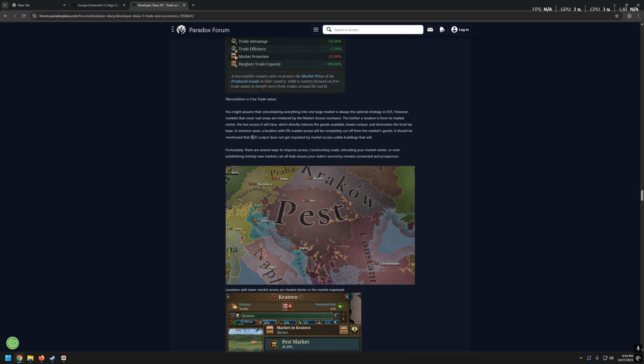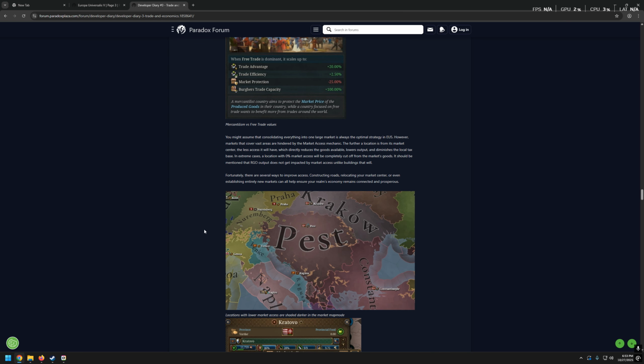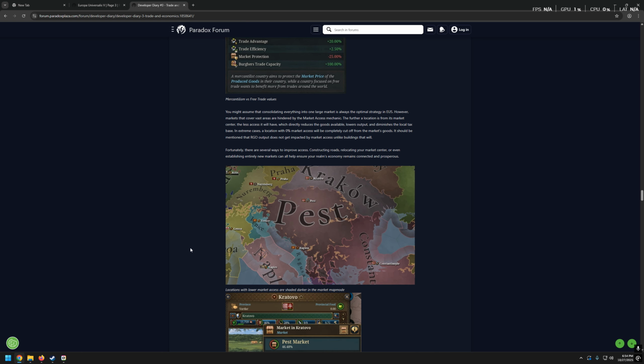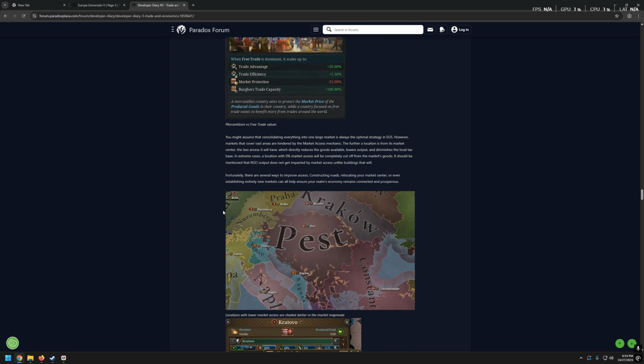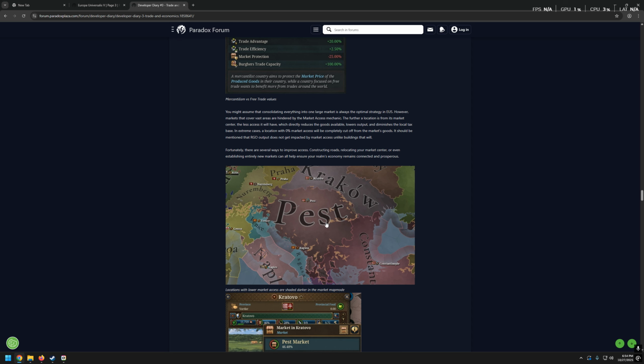Okay, so RGOs are not affected by the markets, but the buildings will. Fair enough. So yeah, that looks like it's also very important to have every location connected with the center, which, well, this is accurate. That's how it works. If your country is not fully connected, if the roads are poor, if people cannot travel, merchants cannot travel, that's quite obvious that people far away from the center won't get certain resources, and vice versa, right?